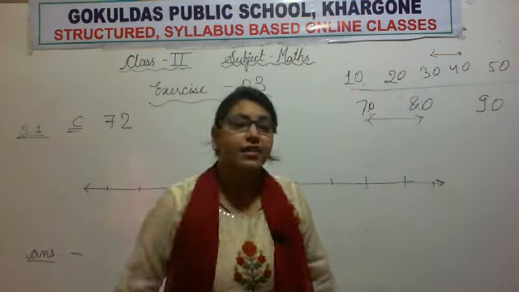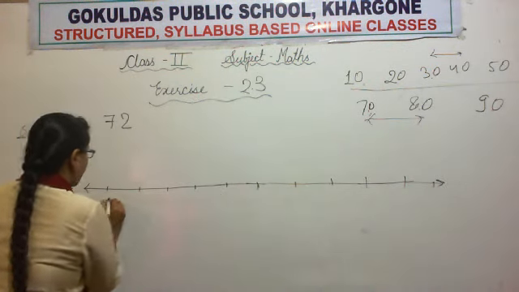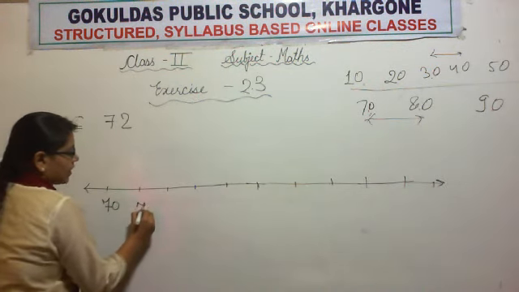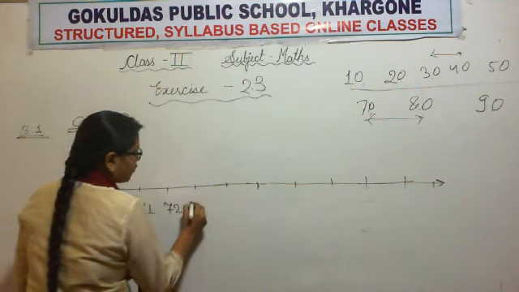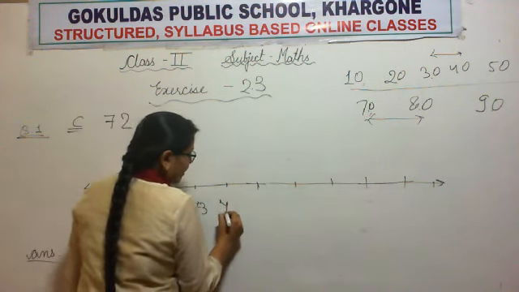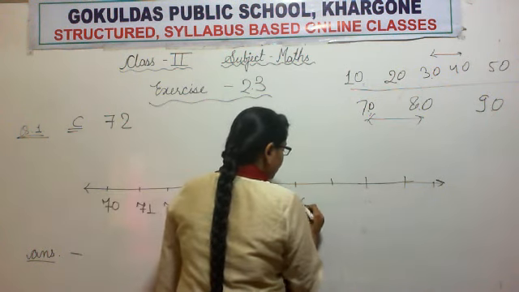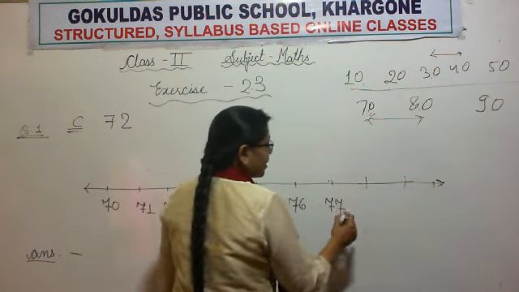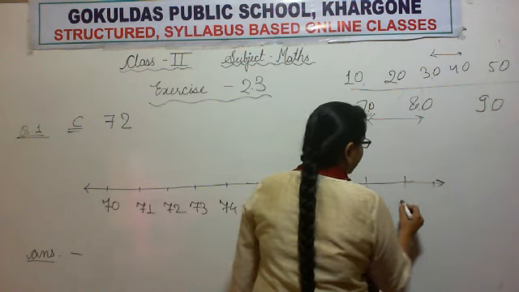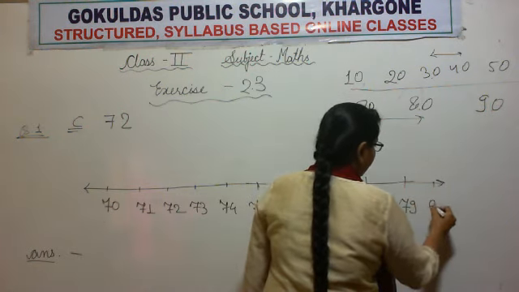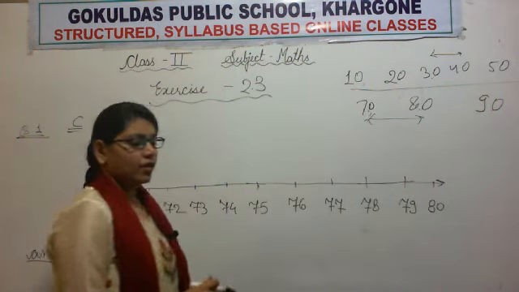So we will start writing from 70: 71, 72, 73, 74, 75, 76, 77, 78, 79 and 80.